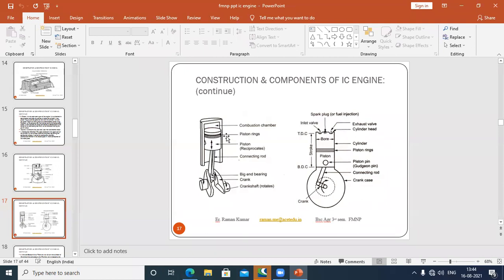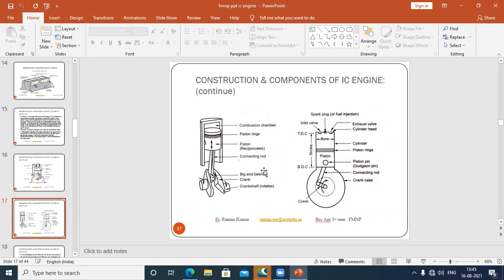This is the cut section of the cylinder. Look at here. The area above is known as the combustion chamber. This is the piston, which reciprocates inside the cylinder. This is the connecting rod, which is connected with the piston with the help of a gudgeon pin.